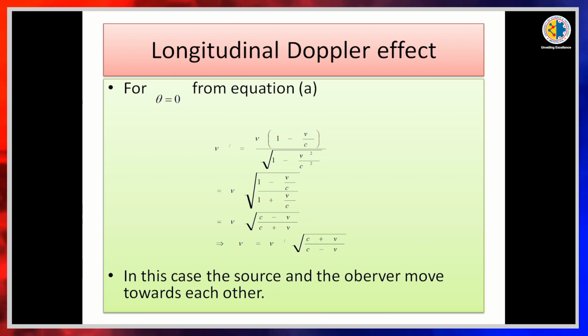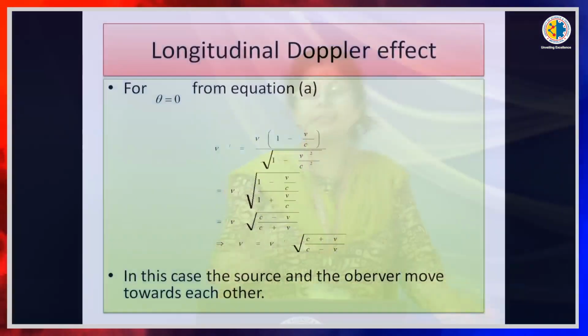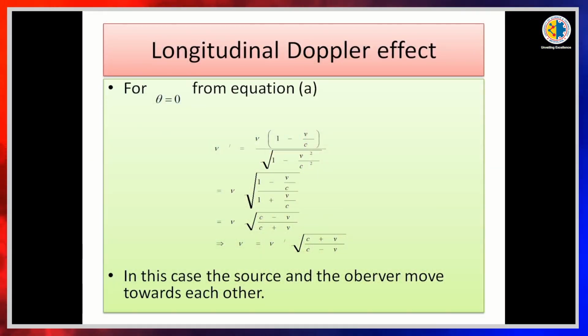After simplification we get nu is equal to nu dash into root over c plus v divided by c minus v. Here c is the speed of light and v is the velocity of the moving frame. In this case, the source and the observer move towards each other. So, it is the longitudinal Doppler effect.